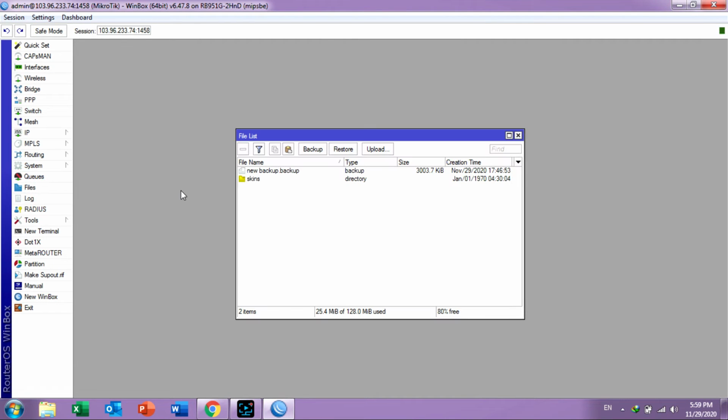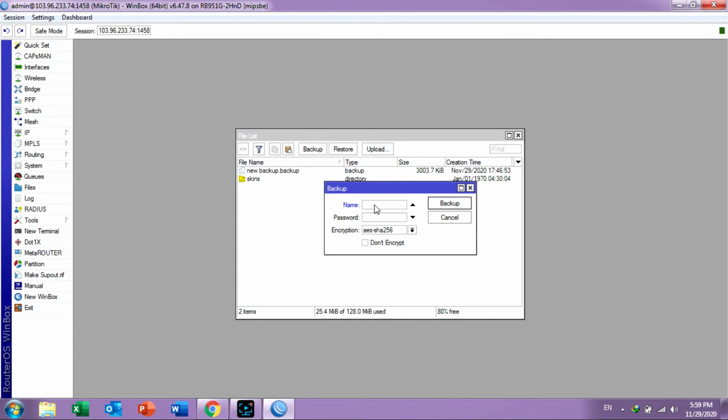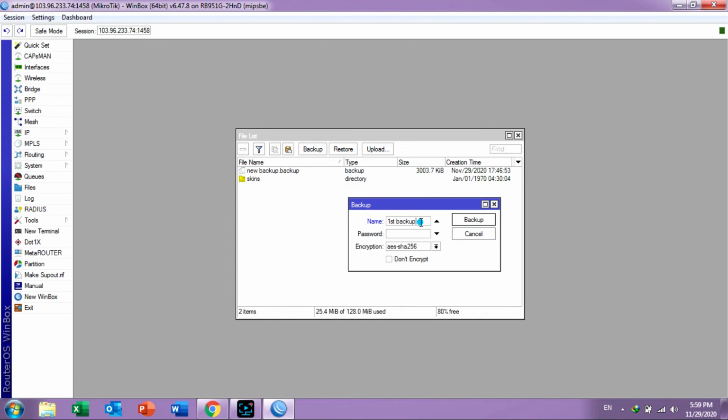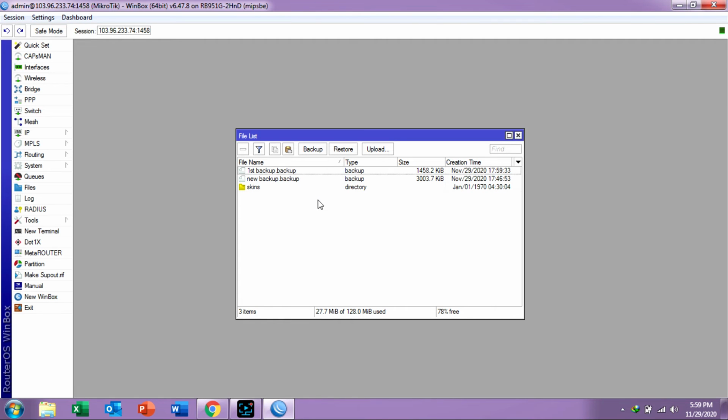Go to File and click on the Backup button. Rename your file. And after giving a name to your file, click on the Backup button. The backup is complete.